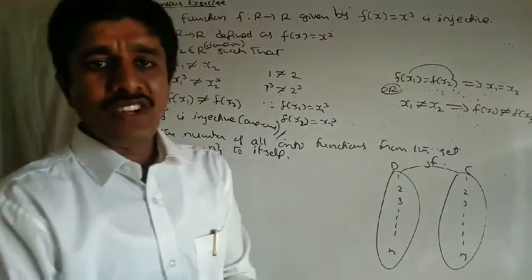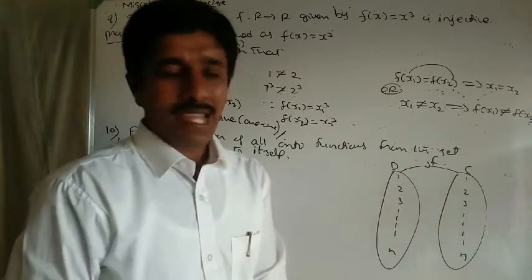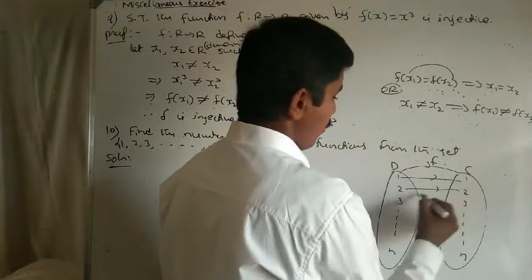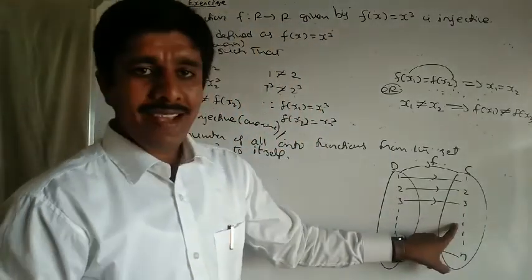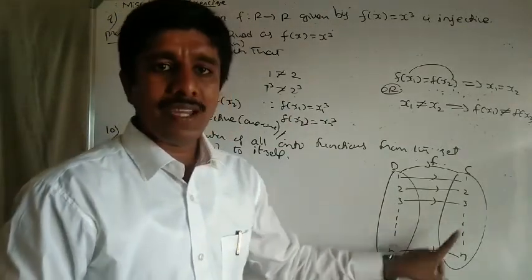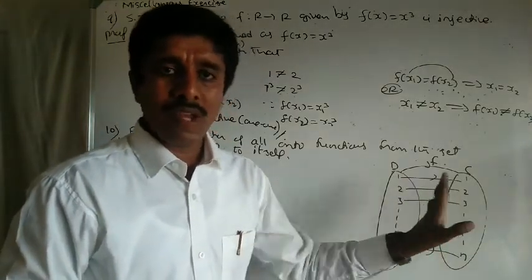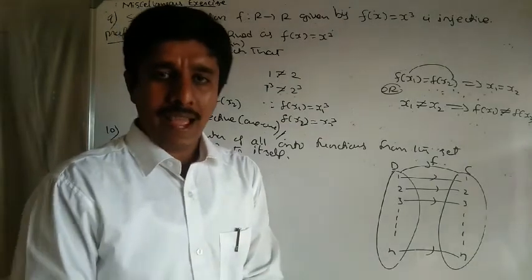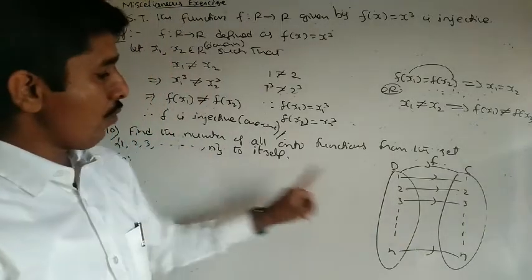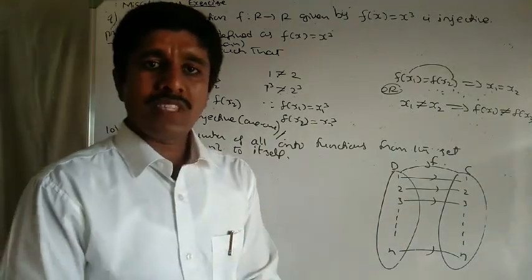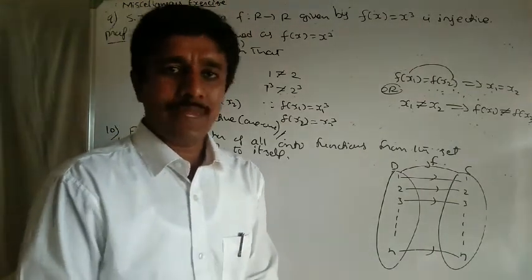Clearly, onto function means every element of the codomain is the image of some element in the domain. 1 maps to 1, 2 maps to 2, 3 maps to 3, n maps to n, like this. The domain and codomain contain the same number of elements, n, and since it is onto, it is bijective. It is also one-one because they have the same number of elements and it is onto. This is nothing but the number of permutations of n objects, that is nPn. The number of bijective functions is also nPn.